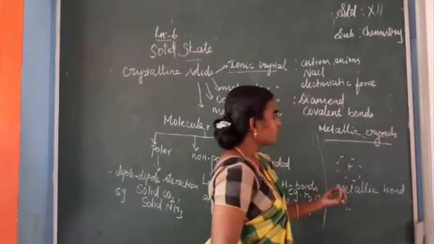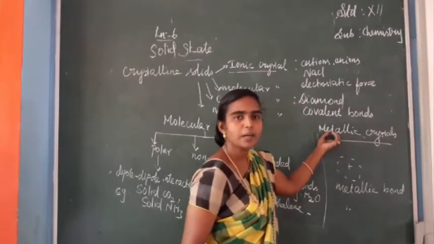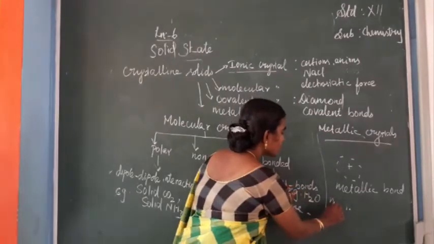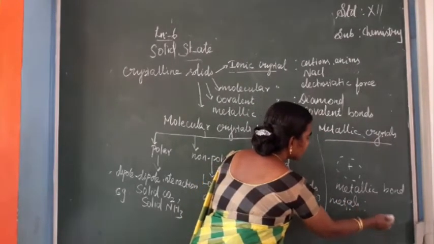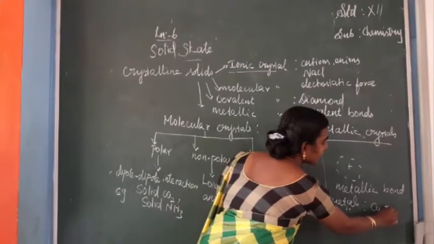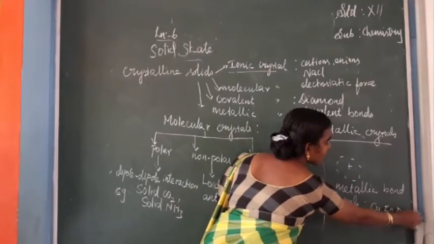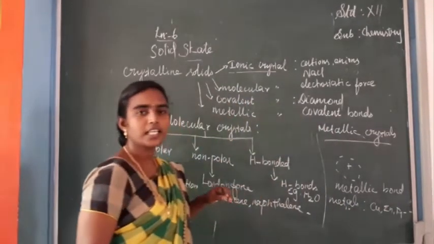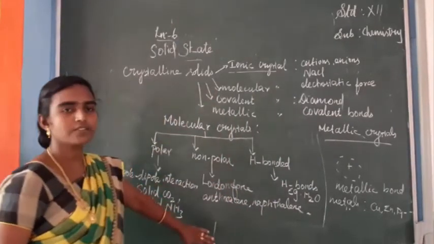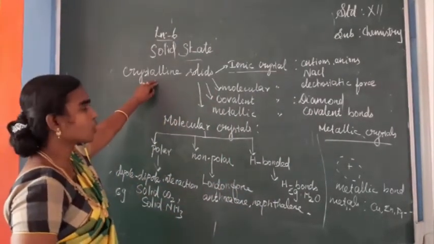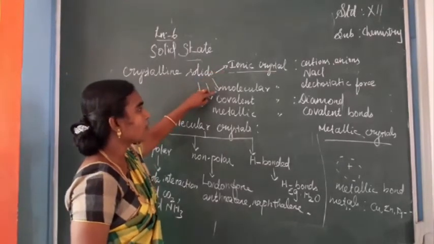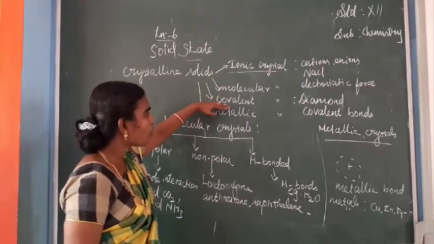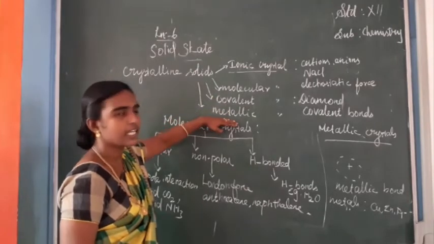Okay. So usually metallic crystals, the example is metals. So metals like copper, zinc, or we can expect alloys also. For example, copper, zinc, silver. So many examples we can say. Have you understood? Whatever we have seen, crystalline solids are classified into ionic crystals, molecular crystals, covalent crystals and metallic crystals.